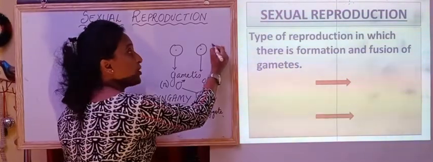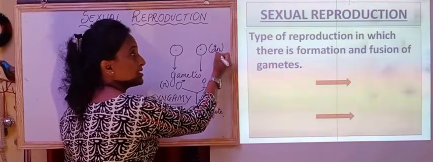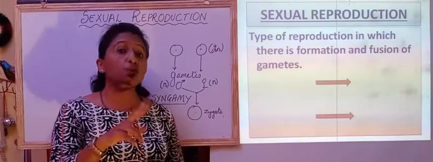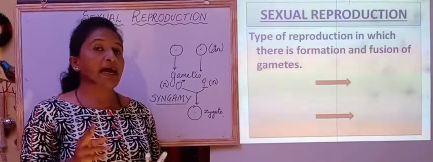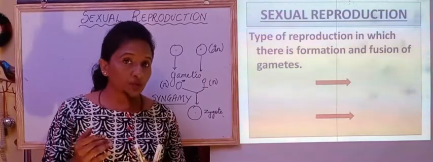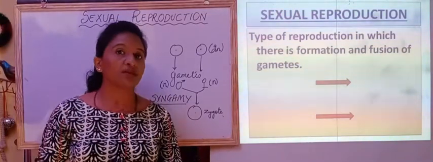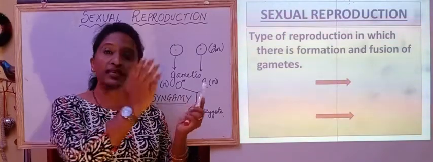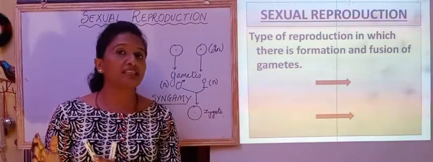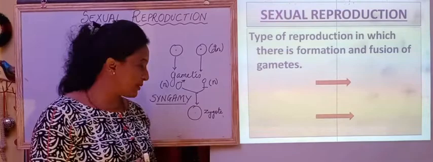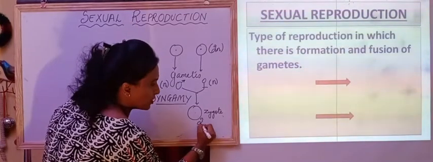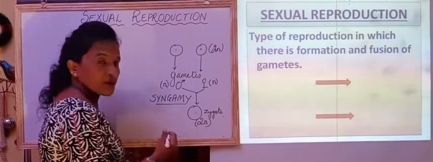Whereas in diploid, that is 2n, there are two sets of chromosomes. These two sets of chromosomes in the diploid organism are obtained from the mother parent as well as the father parent through the gametes. Therefore the zygote is also diploid. Why?